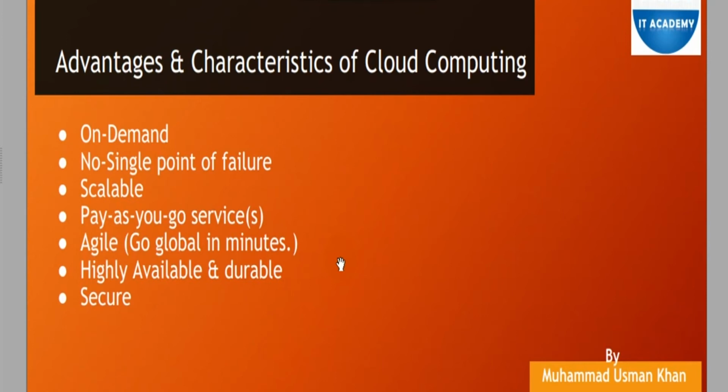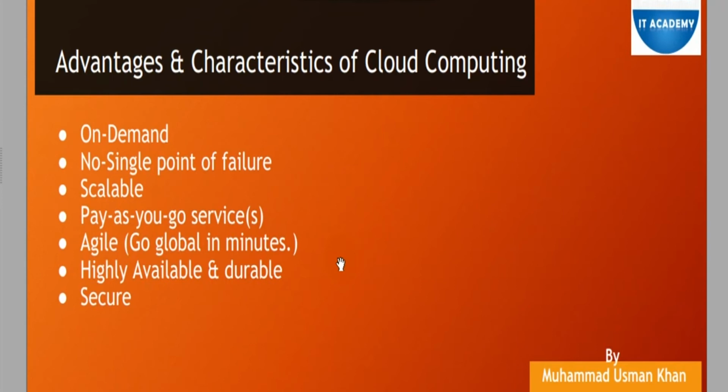Agility means go global in minutes. Like I said in the first point on on-demand, agile means rapid. It means whenever you want to create a machine in the Australia region, you can create your desired machine within 2 to 3 minutes in the Sydney region. And at the same time, if your customer comes from the Brazil side and you want to serve that customer by creating any service or any machines, you can create them on the Brazil side within 2 to 3 minutes. That is technically called agility or agile.